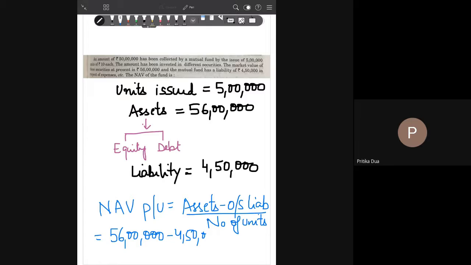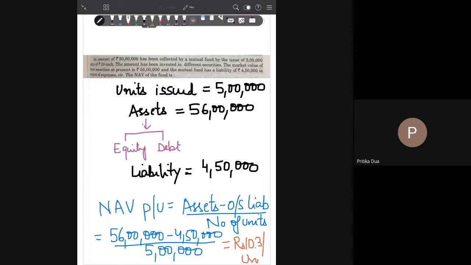So what is the answer coming to? It is coming to 10.3 per unit. This is how you write the answer.